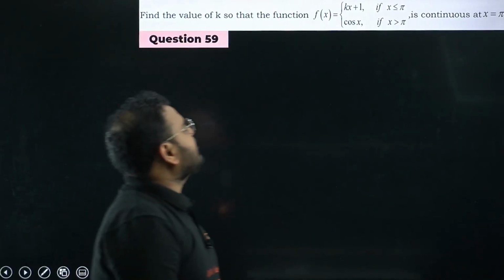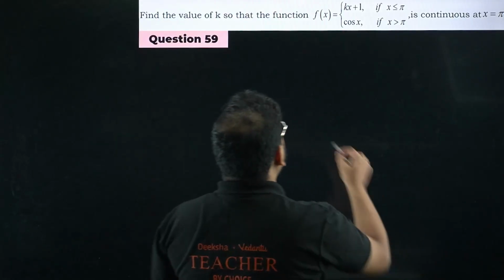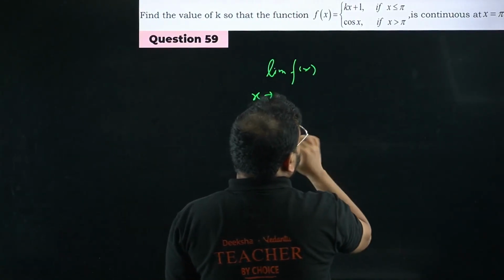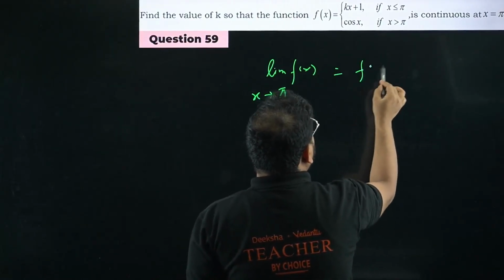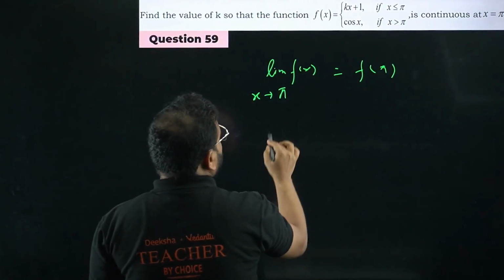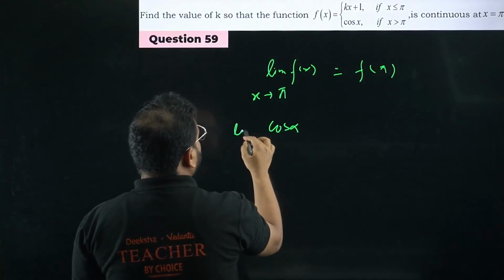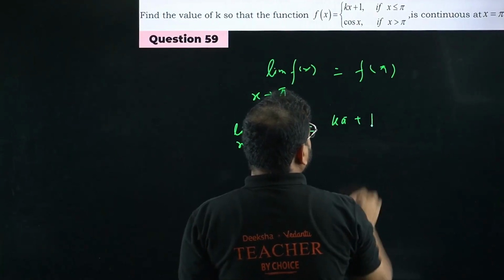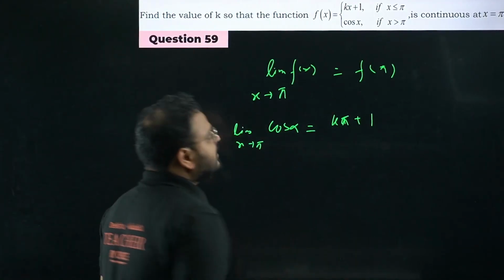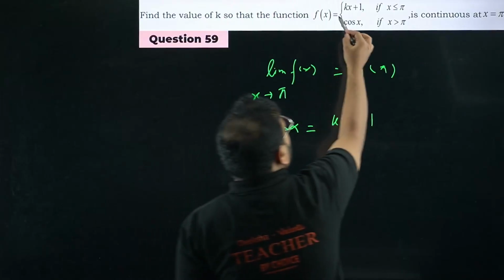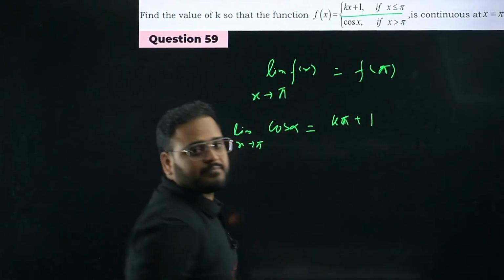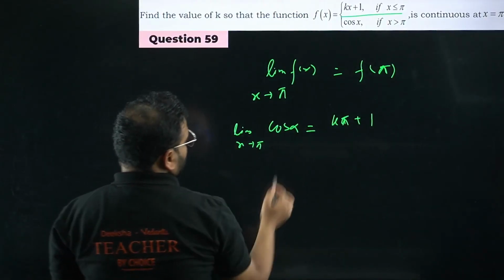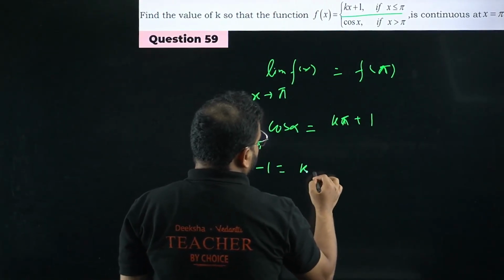Find the value of k so that the function given like this is continuous. We know this. Limit of the function f(x) when x tends to the value pi should be equal to f of pi. Okay, so apply this. Cos of x when x tends to pi should be equal to k pi plus 1, right? F of pi is going to be from here only, k pi plus 1. How come, sir? x equal to pi is over here. That's why. Okay. So we get here cos of pi is minus 1 equals k pi plus 1.